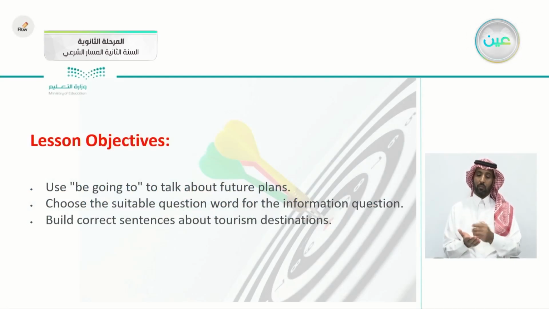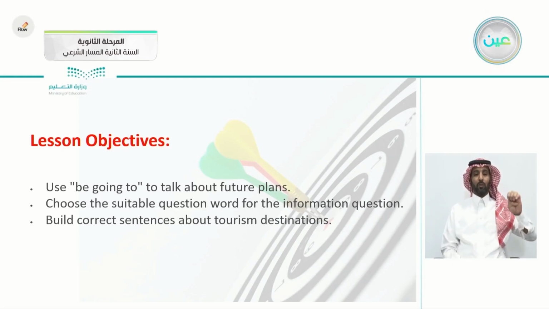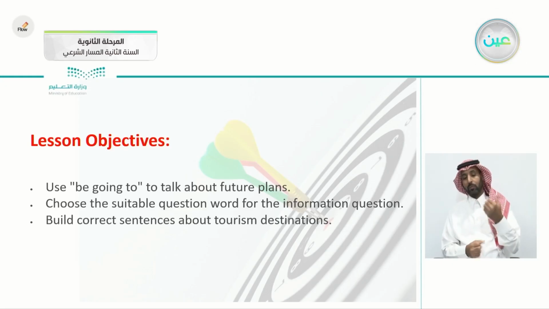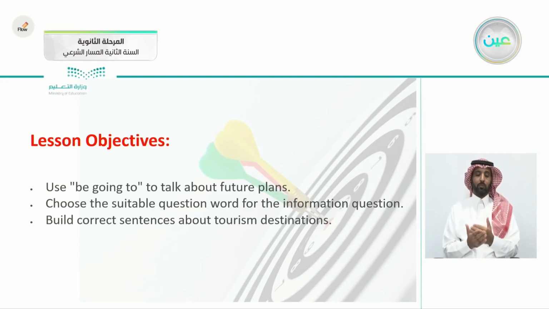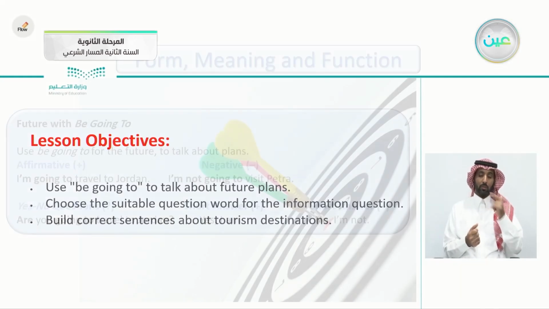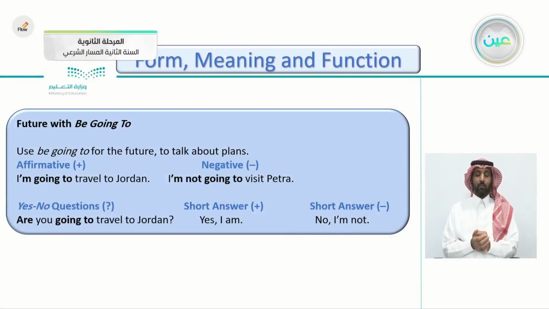So these are today's objectives. We will be using be going to talk about future plans. Choose the suitable question word for the information question. Build correct sentences about tourism destinations. So this is today's lesson. Let's begin with form, meaning, and function.